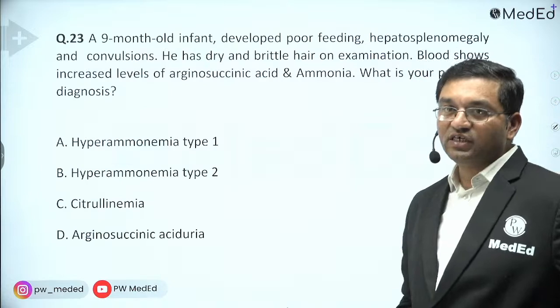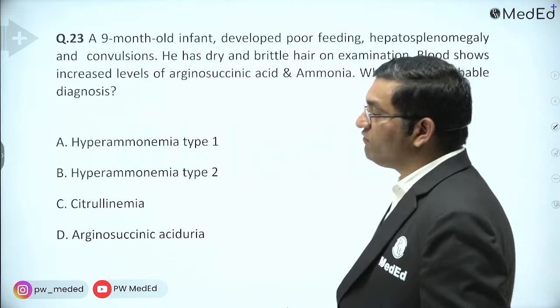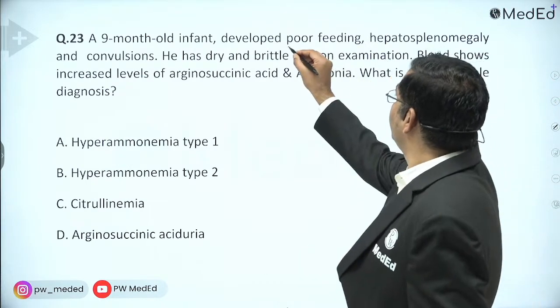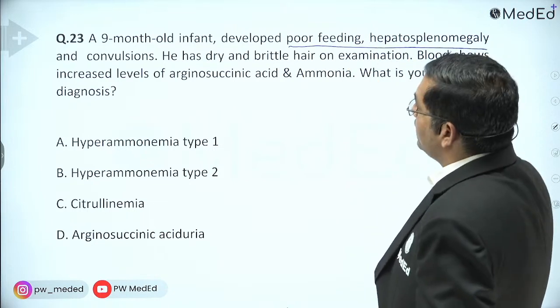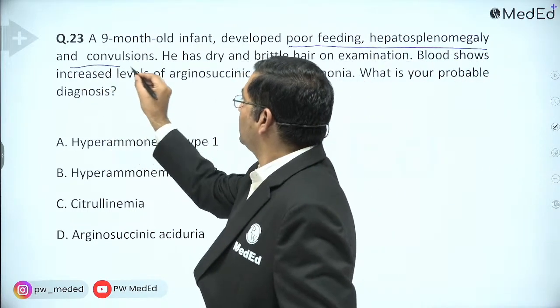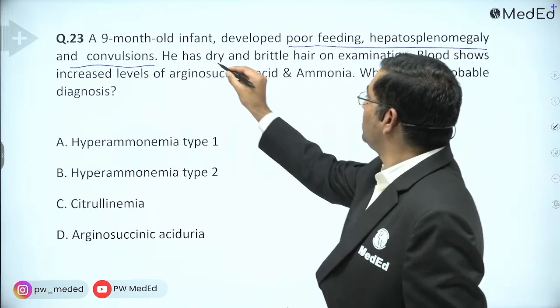Now question number 23. A 9-month-old infant developed poor feeding, hepatosplenomegaly and convulsion. He has dry and brittle hair.